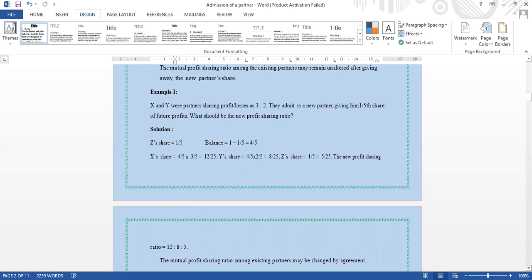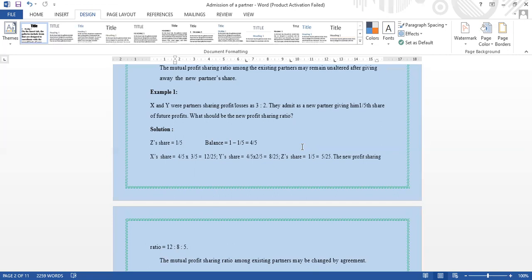The new partner's share is 1/5, right? Balance: 1 minus 1 by 5 is equal to 4 by 5. Okay, X's share. First, we can calculate the share of X: 4 by 5 into 3 by 5. 3 by 5 is the old share, but 4 by 5 is the new share. Okay, 4 by 5 into 3 by 5, you will get 12 by 25.